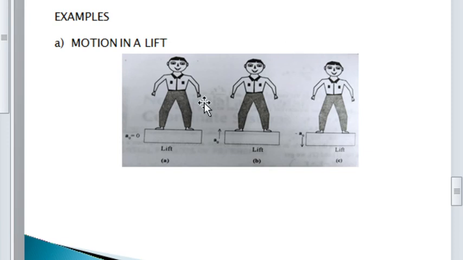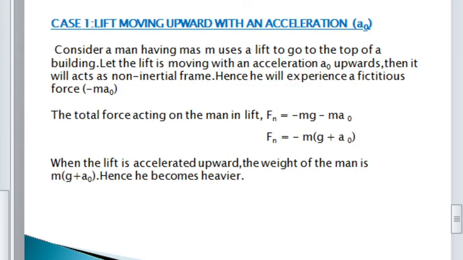There are three cases. The man is standing in a lift which is moving upward, moving downward, or moving with a constant velocity. And another additional case, free fall, is also considered. In the first case, moving with an acceleration a0 in the upward direction, the force is equal to minus m into g plus a0.